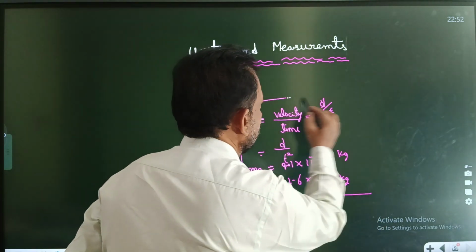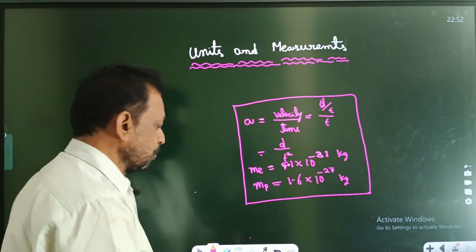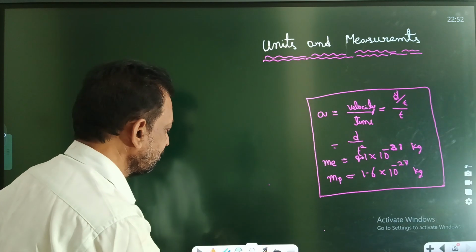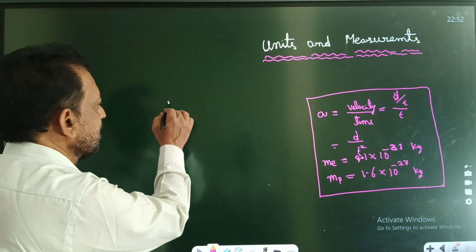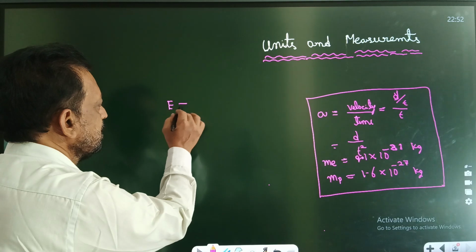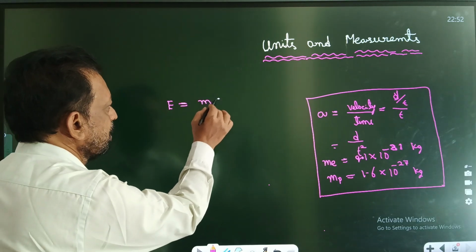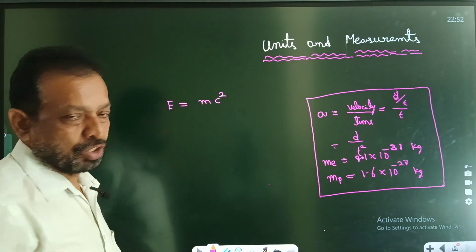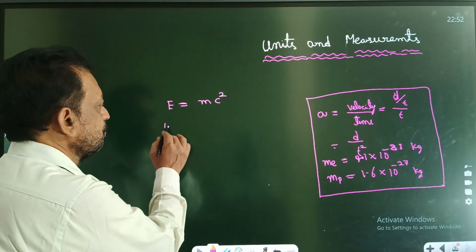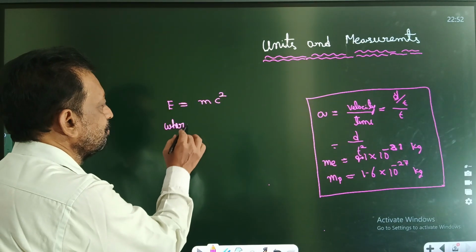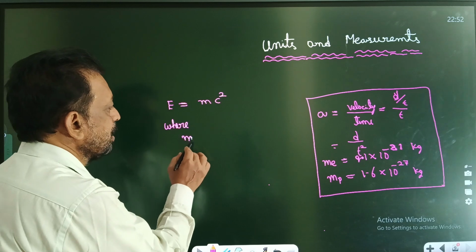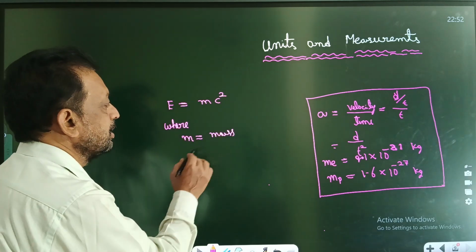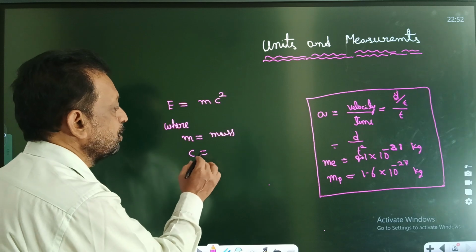So E is equal to mc square. This is given by who? Einstein's energy equation, E is equal to mc square, where m is the mass and c is the velocity of light.